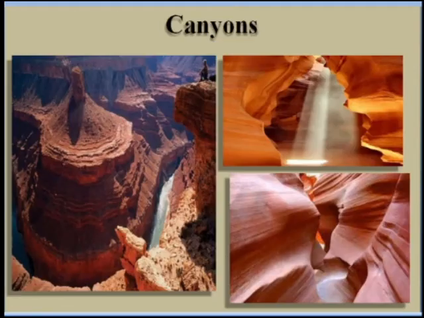So in the figure here you can see pictures of canyons. These are also deep valleys where on both sides there are very steep and high walls.